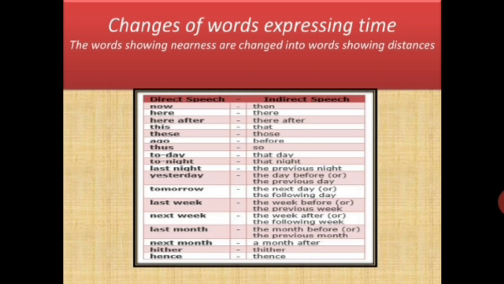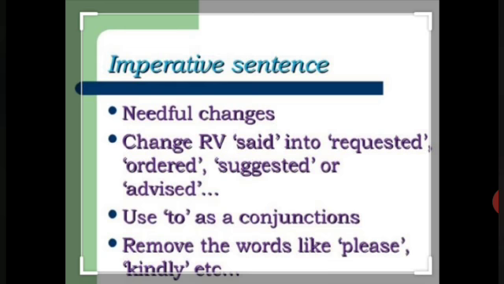Let us see. Firstly, we will do all the needful changes, like changes in the pronouns or removal of that, and so on. Second important change: the reporting verb, that is said, will change into requested or ordered or suggested or advised. जो भी sentence में है, if there is a request, you will write requested. If it is an order, you will write ordered. If it is a suggestion, you will write suggested, and so on. After that, you will use the word to as the conjunction. Lastly, most important thing, words like please, kindly, ये सब remove हो जाएगा. Instead, we will use requested, ordered, suggested, and so on.